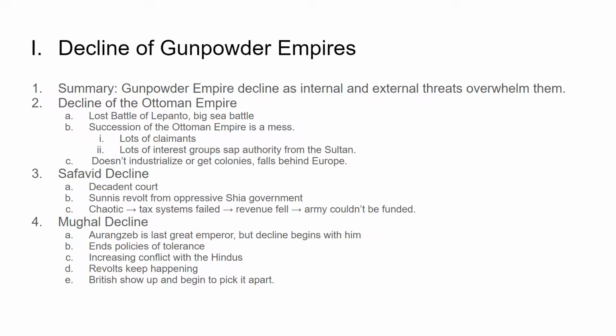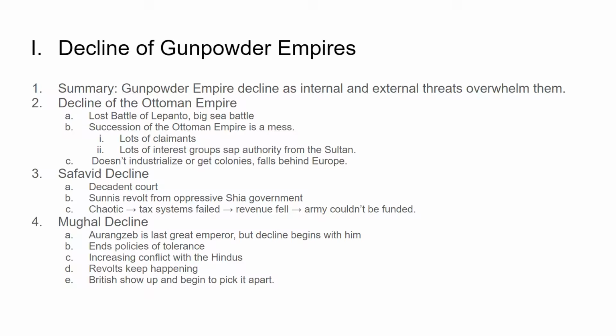The Ottoman Empire also loses out because they don't go out and get colonies when Europe starts to. So in the 15, 16, 17, 1800s, Europe goes out and conquers parts of North and South America, conquers most of Africa, and is little by little increasing its wealth. And the Ottomans are not colonizing, they're not industrializing, their weapons become outdated, and they kind of get stuck.